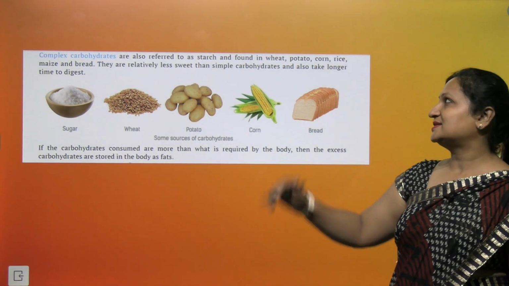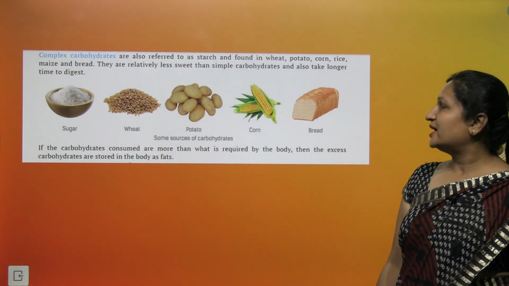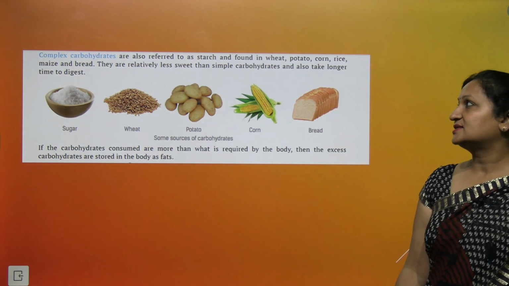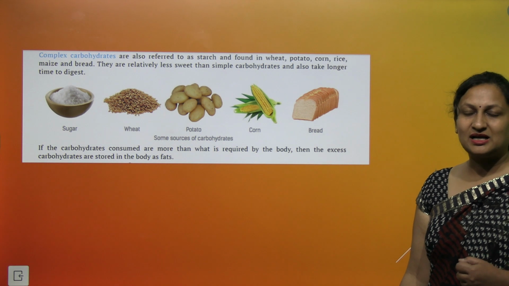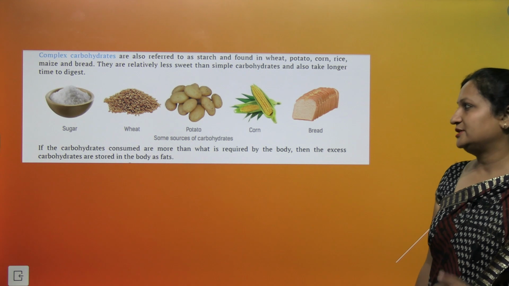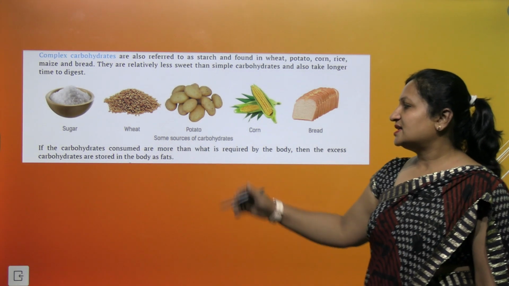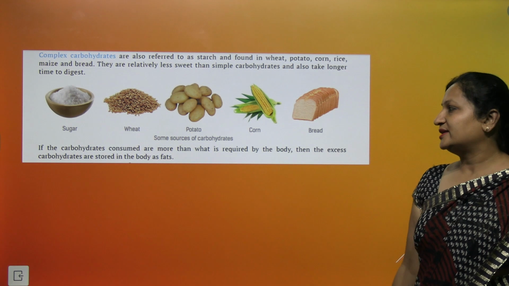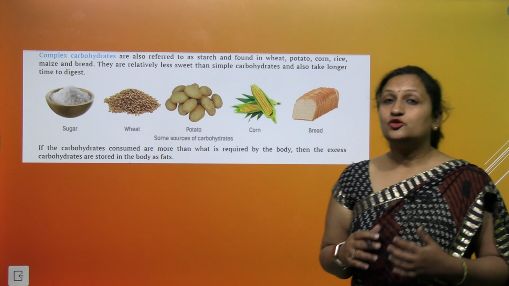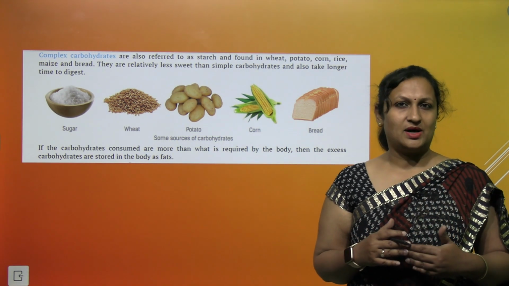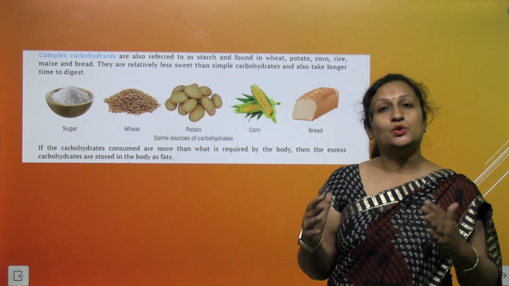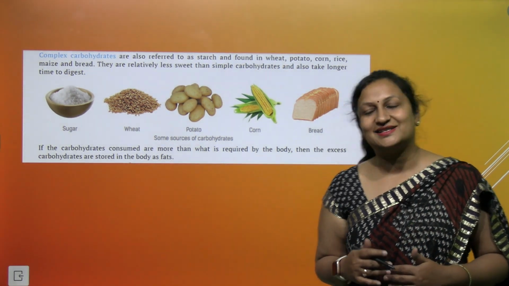Then we have complex carbohydrates. Complex carbohydrates are present in wheat, potato, corn, rice. They are less sweet than simple carbohydrates and are a little bit difficult to get digested by our body. If carbohydrates are consumed more than what is required by the body, then they are stored inside your body in the form of fat. The body will derive only the amount it requires. After that, all the excess amount of carbohydrate will be stored inside your body in the form of fat.